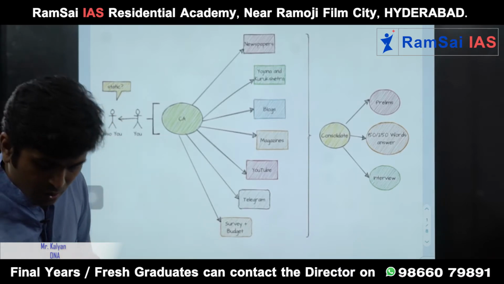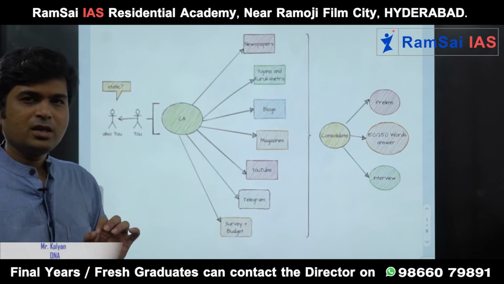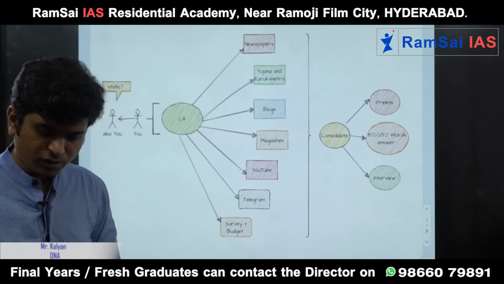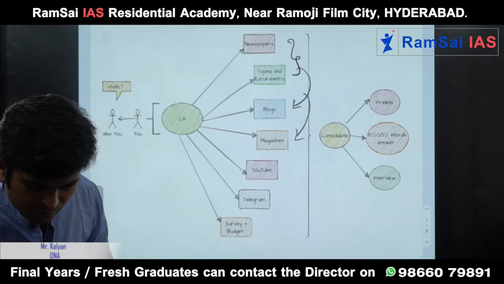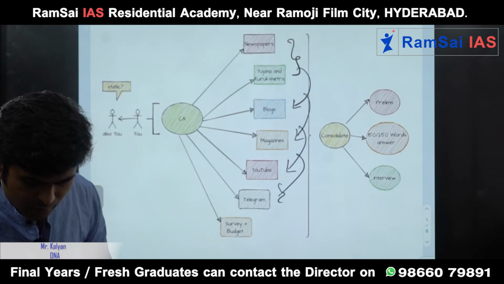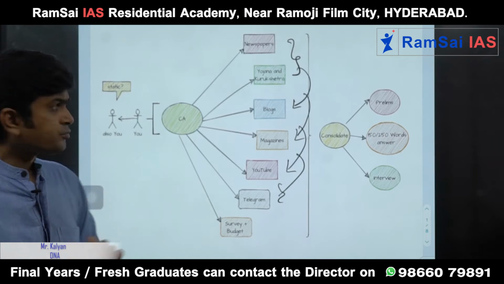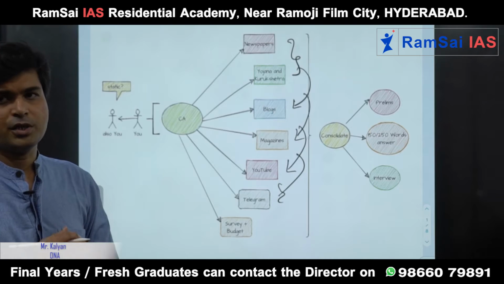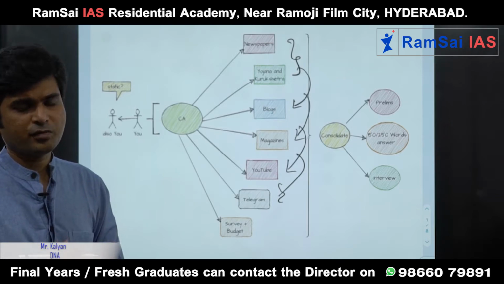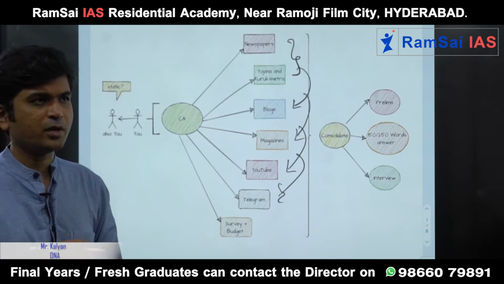But newspaper is one thing that actually feeds most of these sources. So newspaper is the core source of your preparation. The first and most important source of current affairs is newspaper.